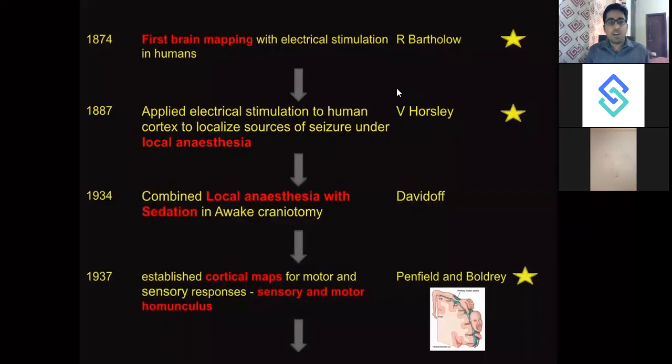Now coming to how the techniques actually evolved. How did the anesthesia of awake craniotomy evolve? You could expect 2 to 3 MCQs from this particular slide.